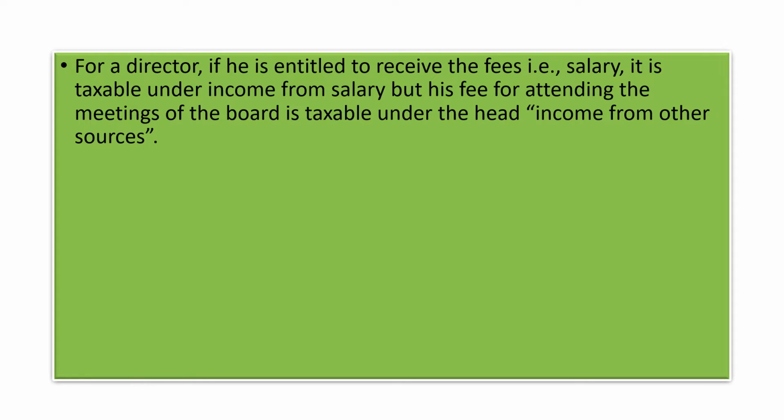Observe the difference here. The fee he is entitled to as director is called salary and is taxable under salaries. And if he receives, in addition to salary, a fee for attending the meetings of the board, that is taxable under the head income from other sources.